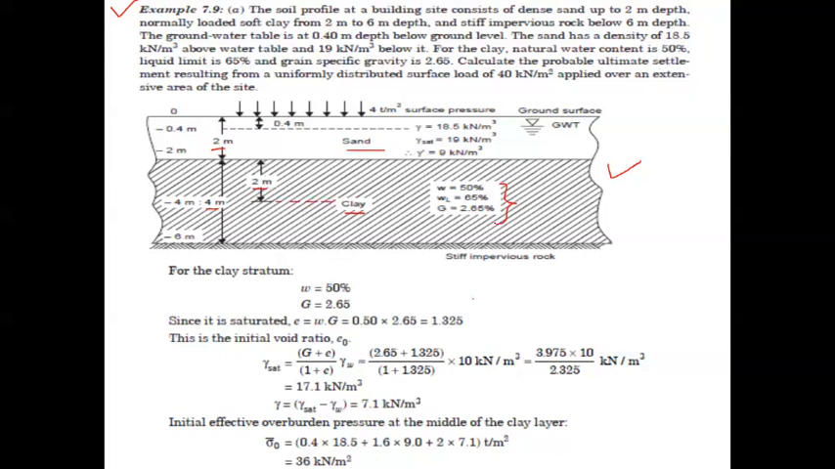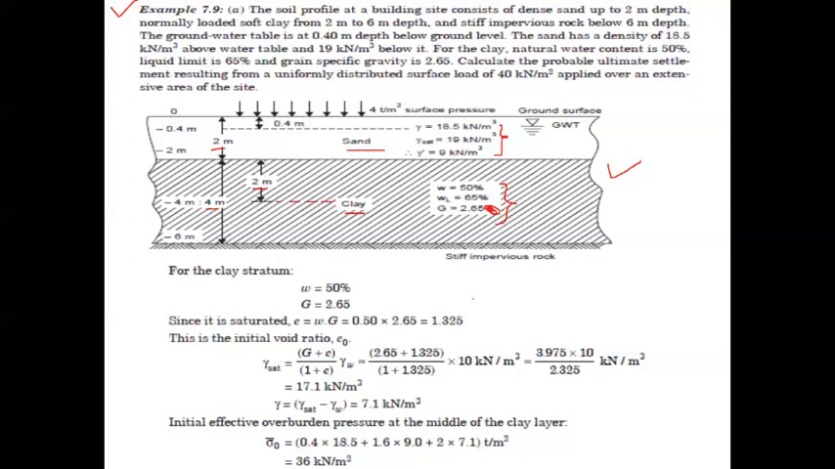Now the data pertaining to this clay layer: water content is equal to 50%, liquid limit is equal to 65%, specific gravity is equal to 2.65. It is not a percentage, so discard that; 2.65 only. Whereas the sand layer has these properties: gamma, unit weight, is 18.5 kilonewton per meter cube. Gamma sat, saturated unit weight, is 19 kilonewton per meter cube.